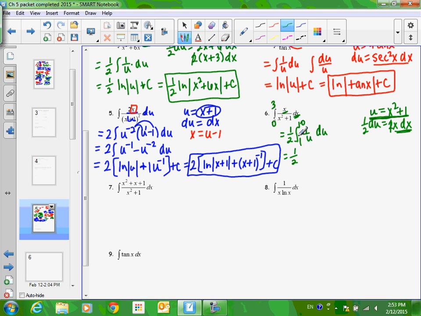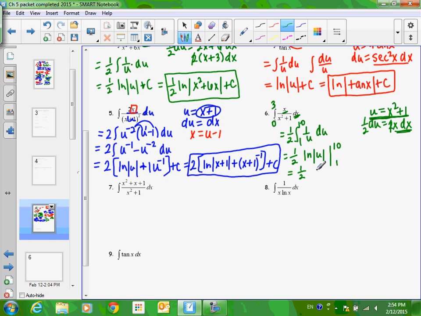1/2, the antiderivative of this is going to be natural log of absolute value of u, and then we're going to evaluate this on the bounds 1 to 10. I didn't write plus c. Remember, we don't need plus c when we have bounds, because my final answer is going to be a number. It's not going to be an expression with a plus c at the end.